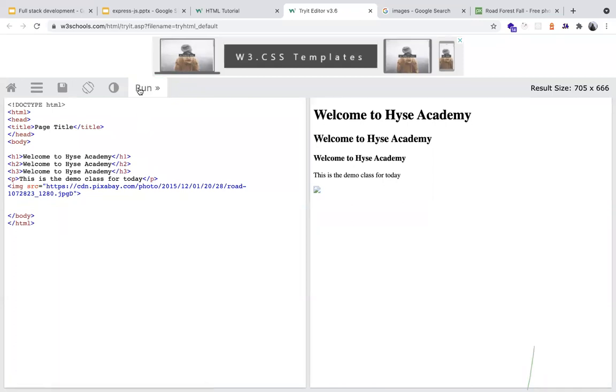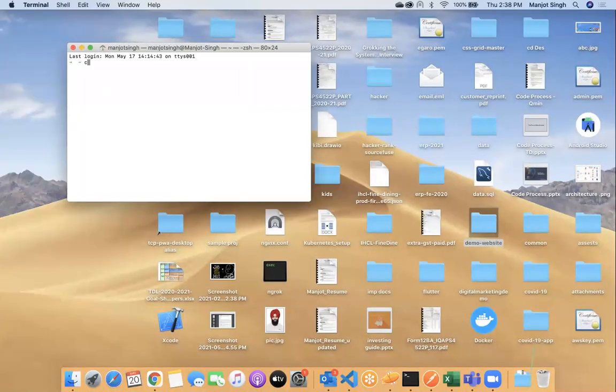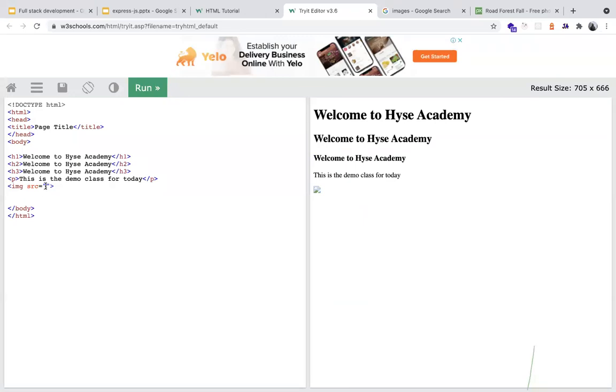Suppose the image is on the desktop, how do we need to paste it, sir? So basically you have to give the path of your desktop here. You have to go to your terminal command prompt, right? And if you have an image here, maybe on the desktop, you have to click here and write the command present working directory. It will give you the path of your image, and then you have to paste that path here. So it will be like // desktop / your image final.jpg.